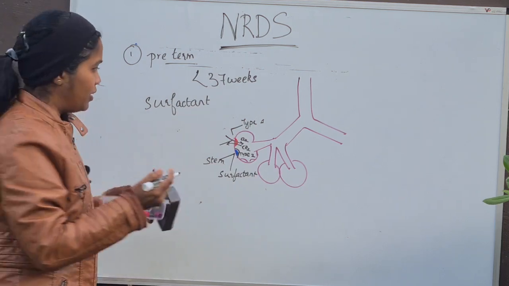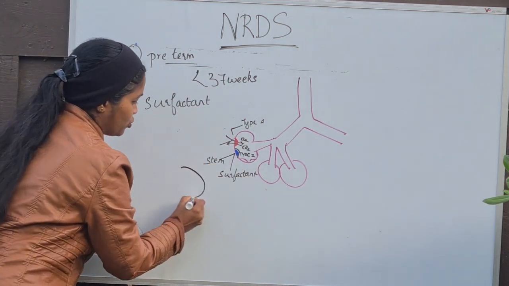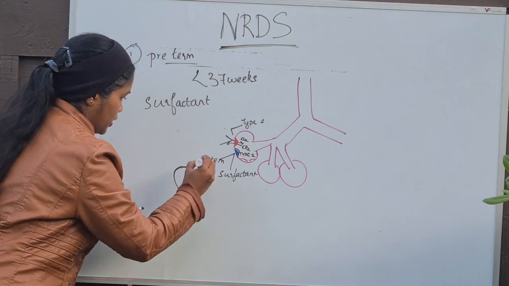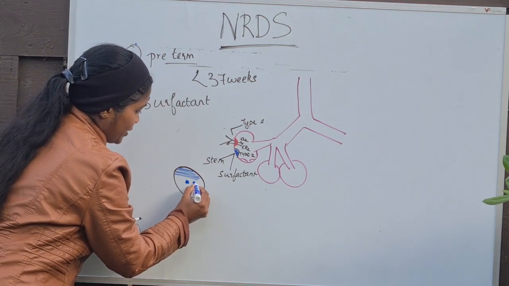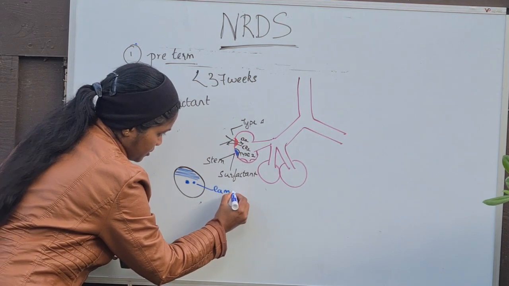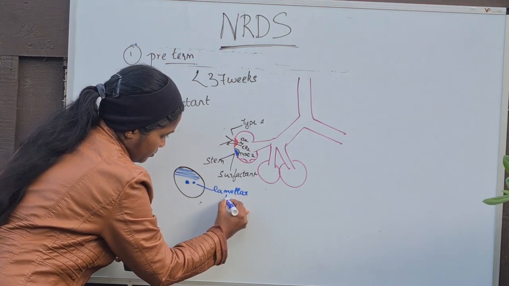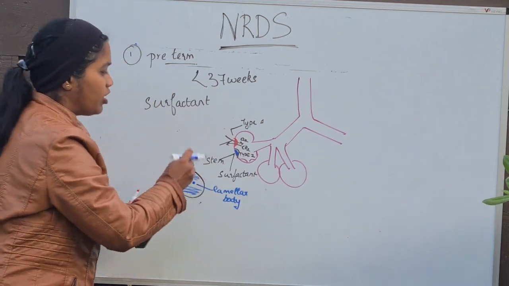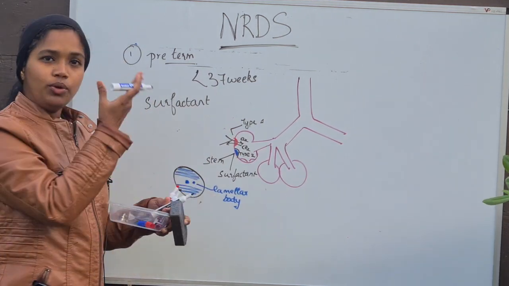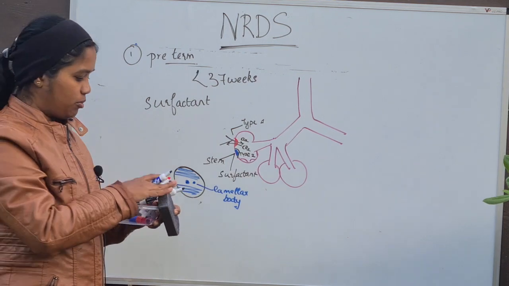Just to go further, what happens in type 2 pneumocytes? In type 2 pneumocytes, we have a lamellar body inside, and that lamellar body is missing. That is the issue in neonatal respiratory distress syndrome, or in preterm individuals.